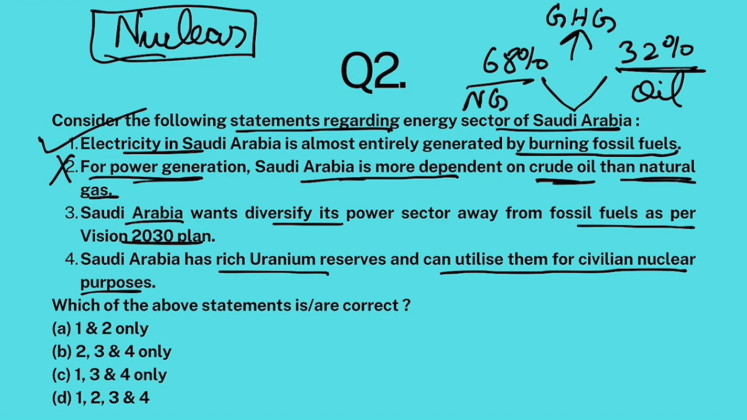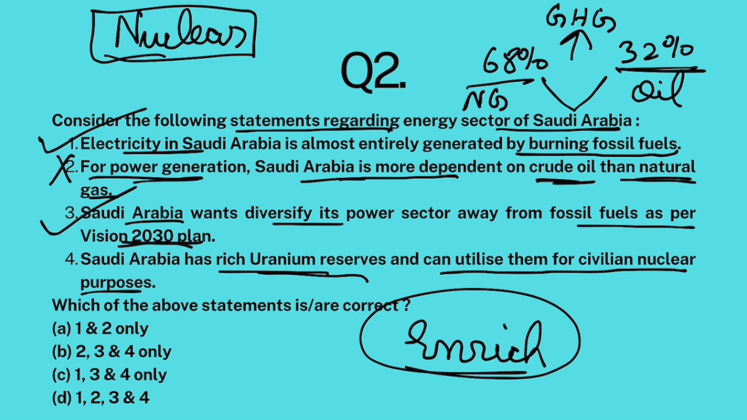Okay, this is part of Saudi Arabia's Vision 2030 plan. Now, Saudi Arabia has one advantage. It has uranium reserves. All it has to do is, with the help of America, enrich this uranium so as to use it as fuel in nuclear power plants. Okay, so this is also correct. 1, 3, and 4. The answer is C.